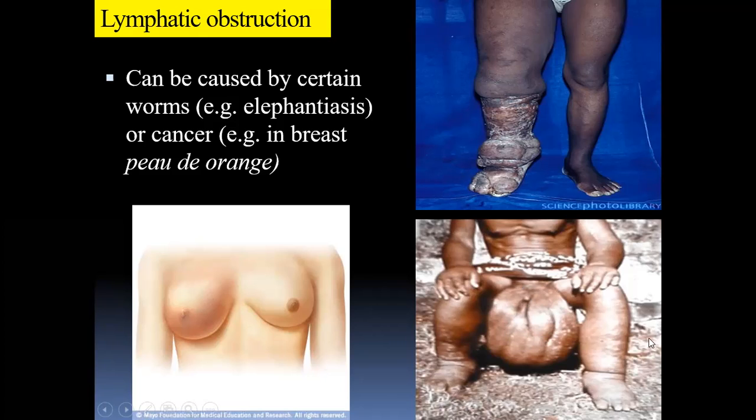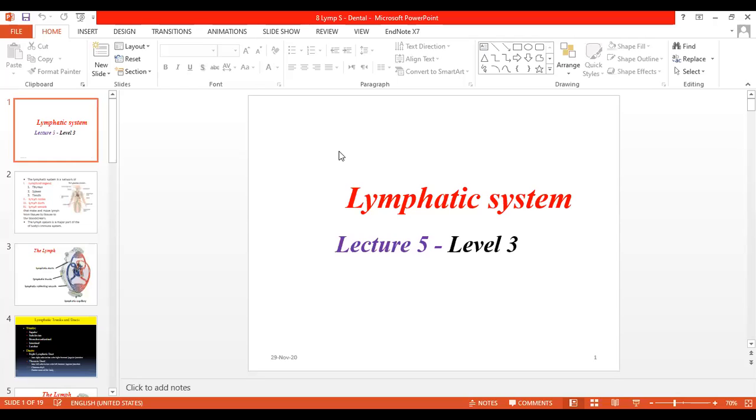So there is elephantiasis of the lower limb as well as the scrotum. All these are because of the obstruction of the lymphatic vessels. These are some of the clinical aspects related to lymphatic vessels. So this is all about the lymphatic system: the lymphatic organs, lymphatic tissue, lymph nodes, lymphatic vessels, and lymphatic ducts. The largest two are the thoracic duct and the right lymphatic duct, and then the lymphatic organs like the spleen, lymph nodes, and the thymus. Then we studied the clinical aspects, especially when there is obstruction of the lymphatic vessels.